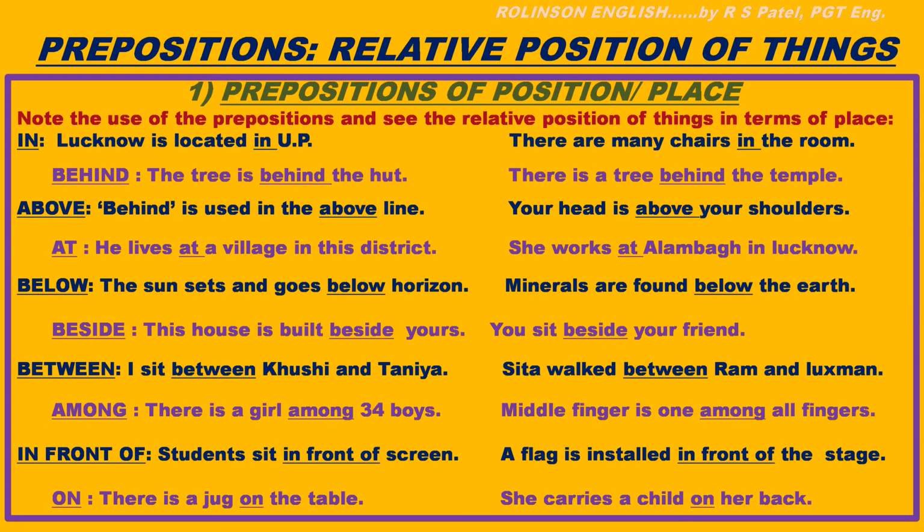Note the use of the prepositions and see the relative position of things in terms of place. First one, in. Lucknow is located in UP. Here two nouns, Lucknow and UP, both refer to places. Their relative position is described with the help of in. Okay. Another example, there are many chairs in the room.